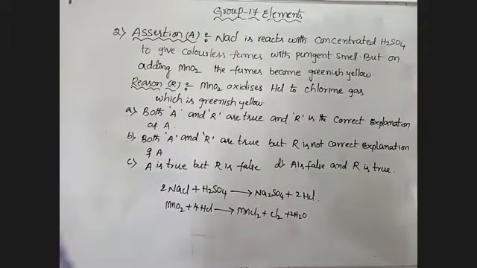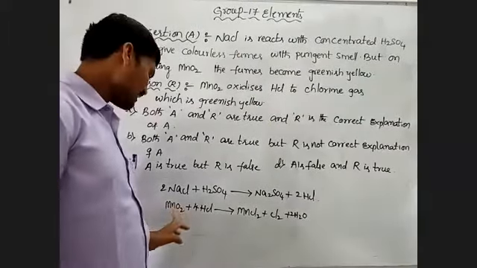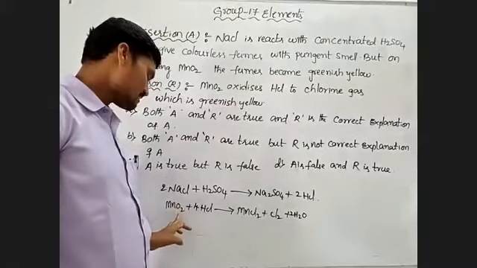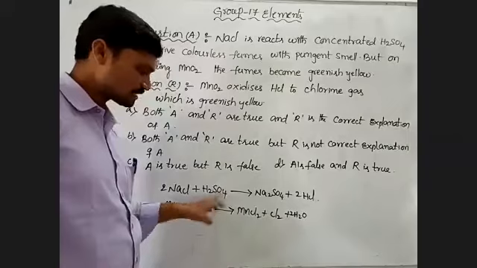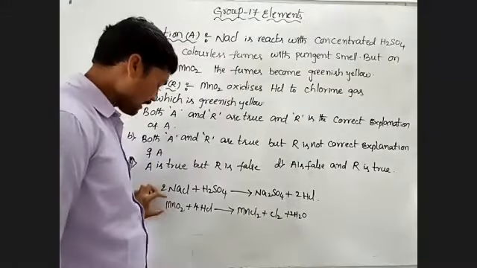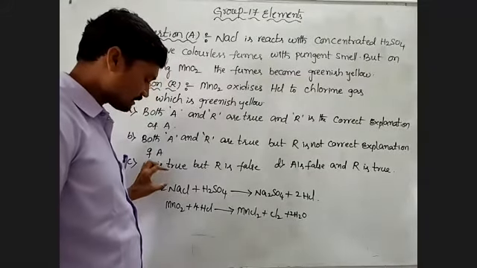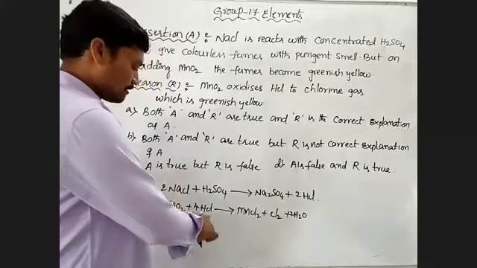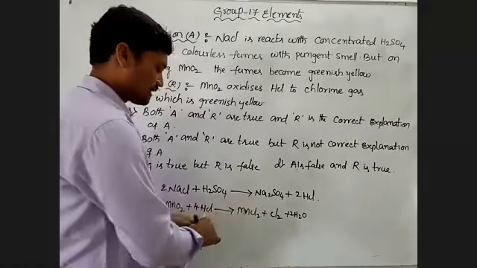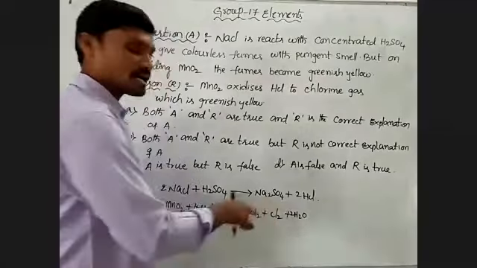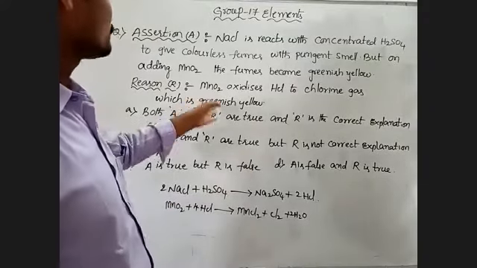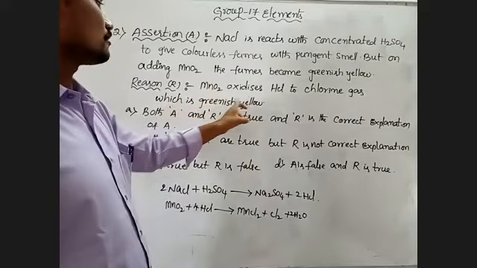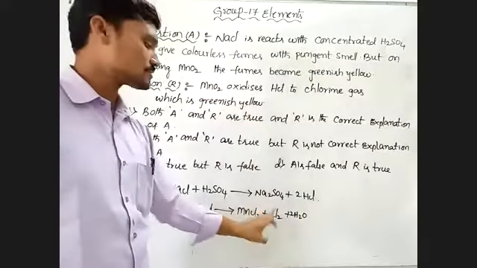So here this manganese dioxide oxidizes HCl to Cl2. It is converting HCl to Cl2. So here, which is greenish yellow, it is due to the formation of chlorine gas.